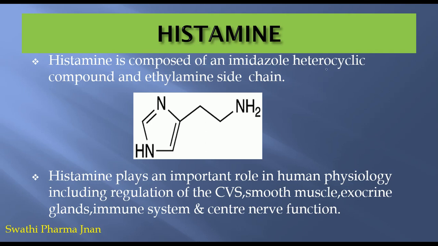What is an imidazole heterocyclic compound? Imidazole is a 5-membered ring containing 2 nitrogens at the first and third positions with 2 double bonds, and it is called an imidazole heterocyclic compound. For heterocyclic compounds, you can check out the videos on my channel.